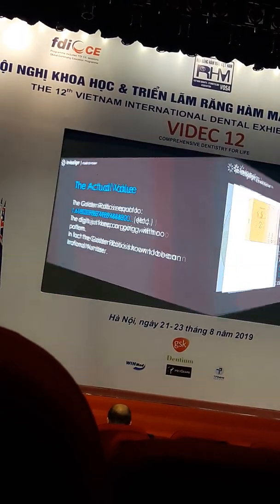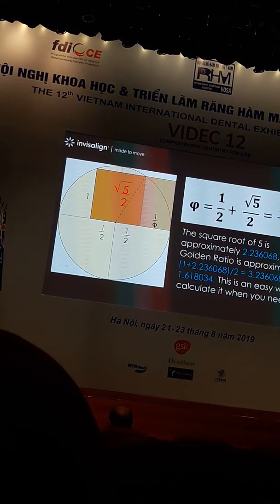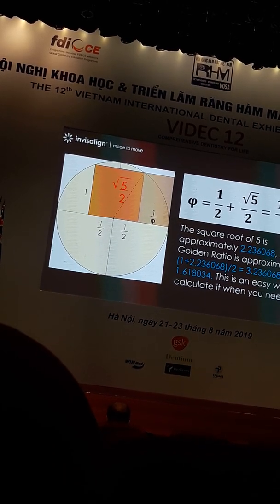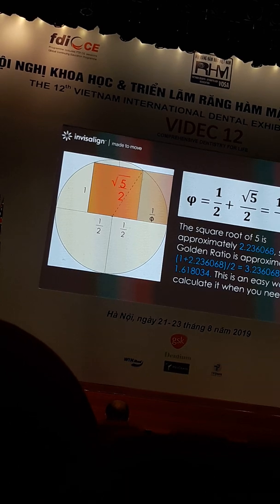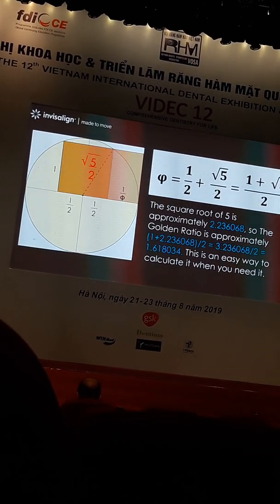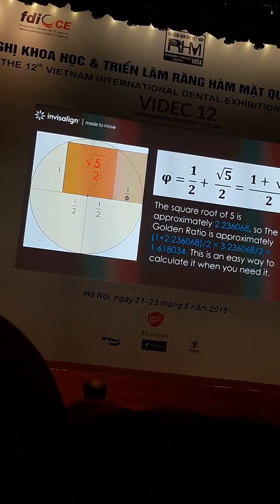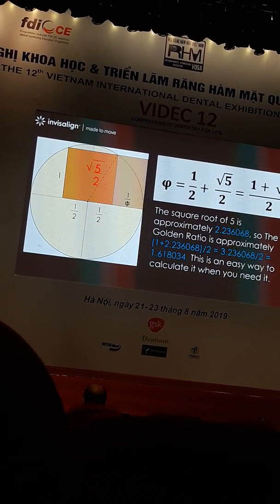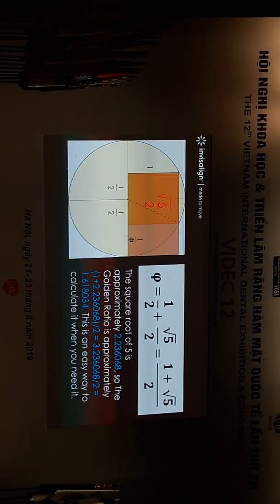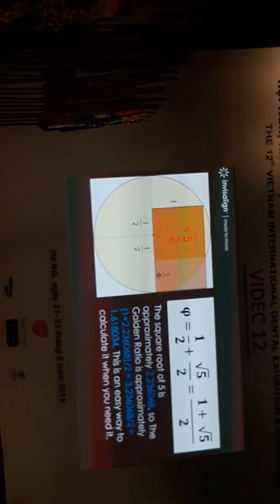And why is it irrational? Because in order to find the value of the phi, actually it comes from this geometry. You can see it's one square fit into the circle. As you see, if the square's one side is equal to 1, the value of phi is equal to 1.5 plus the square root of 5 divided by 2. So it comes down to 1.618. It comes from this.